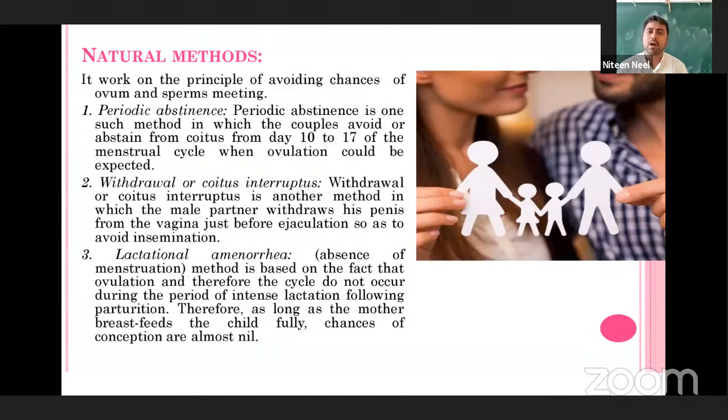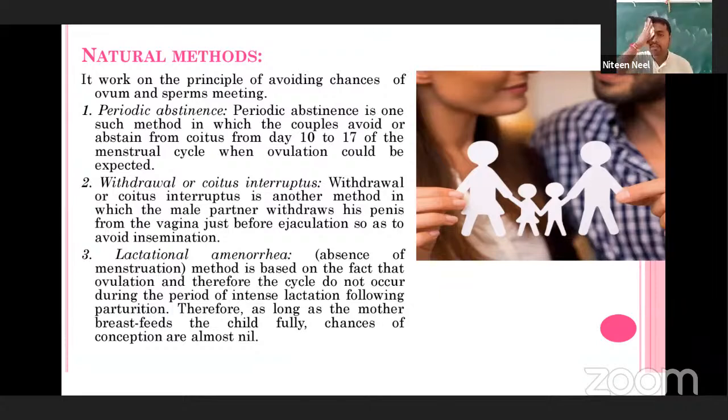The second method is withdrawal, or coitus interruptus. See here, the sexual act is a pleasurable kind of process. In this method, the male parent removes his penis before ejaculation. He just removes the penis from the female body so that the sperm is released outside the body of the female, and at that time there is no chance for the fusion of the male and female gametes.